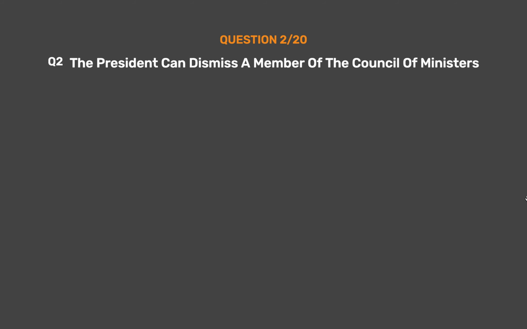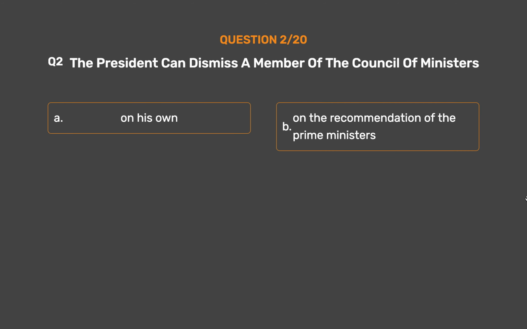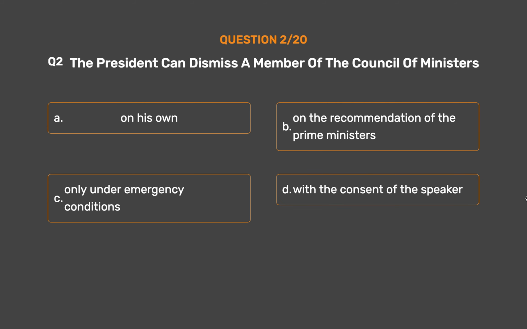Question number 2. The president can dismiss a member of the Council of Ministers. Option A. On his own. Option B. On the recommendation of the Prime Minister. Option C. Only under emergency conditions. Option D. With the consent of the Speaker.